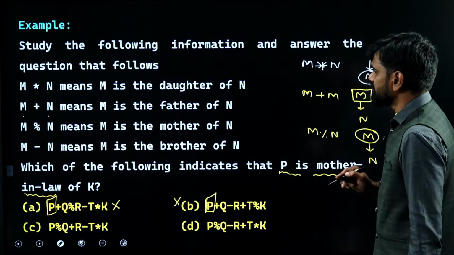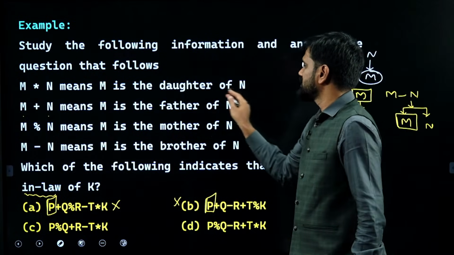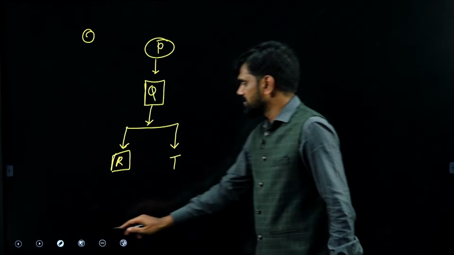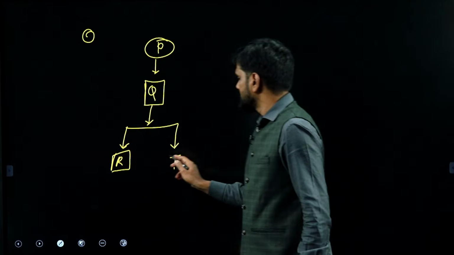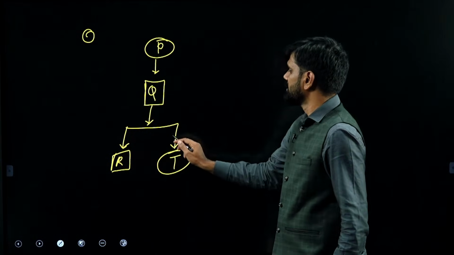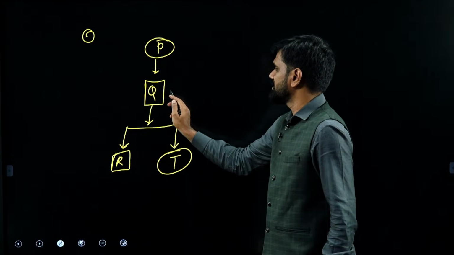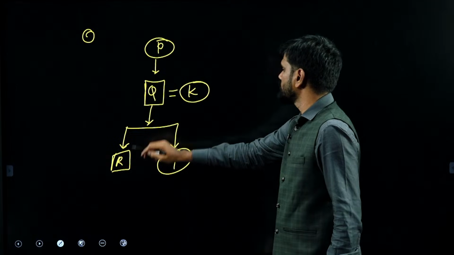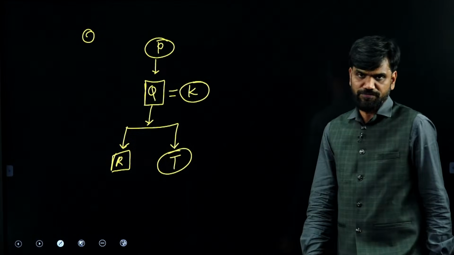T star K. What is T star K? T star K means T is the daughter of K. T is the daughter, female I know, of K. As T is the daughter of Q already, if T is the daughter of K also, K has to be the wife of Q.